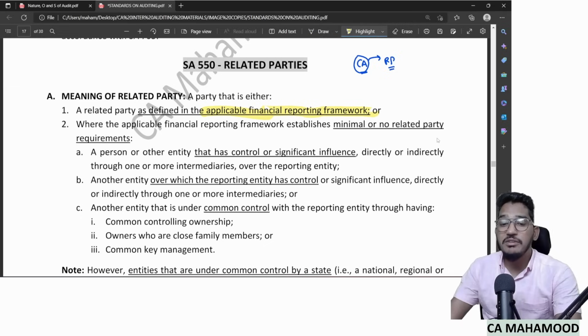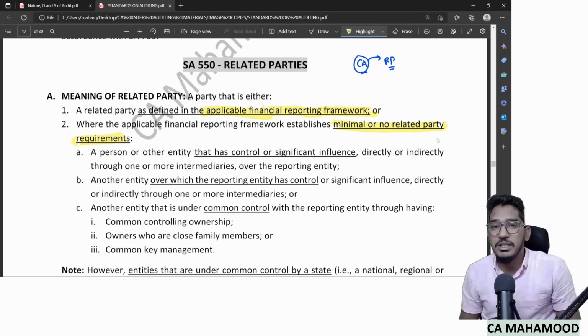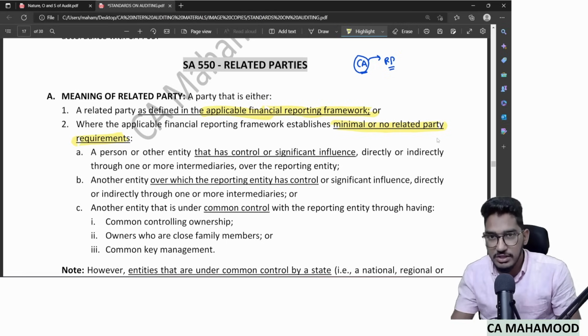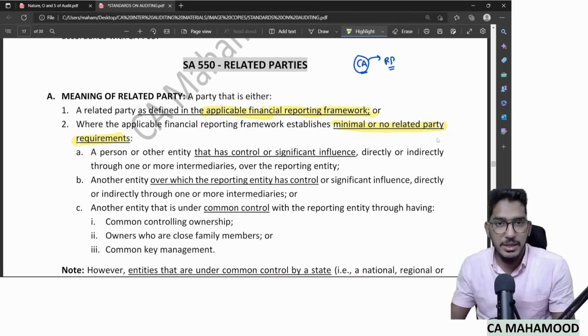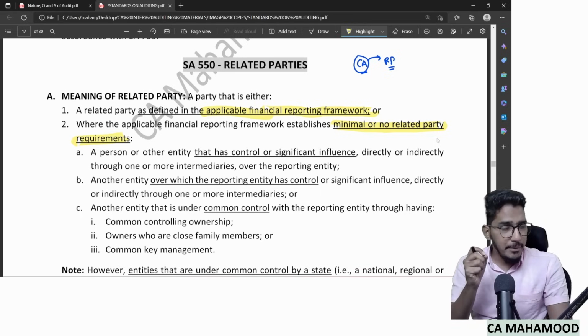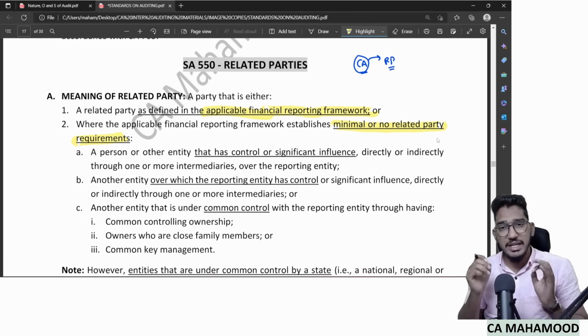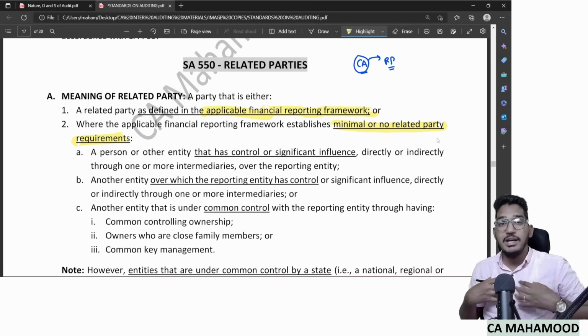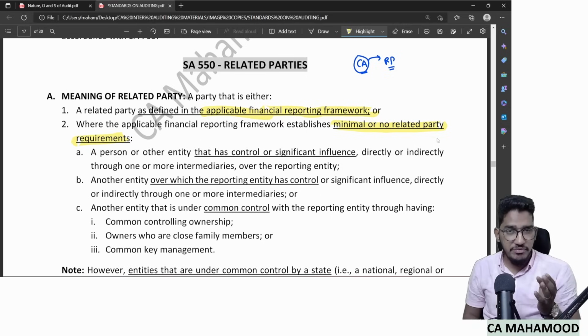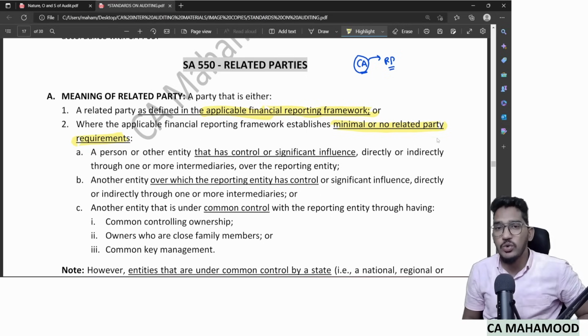Whereas if the applicable financial reporting framework provides minimal or no related party requirements, that means in case the applicable financial reporting framework is not defining the term related party, or they are defining the term but it is a very minimal definition, then the below mentioned definition will be applicable. Hope you are able to get the point. So what the standard is saying: if the framework has already defined the term related party, we will follow that. In case it provides very minimal or no definition, then the standard is giving one definition.